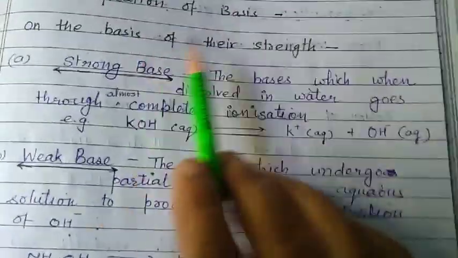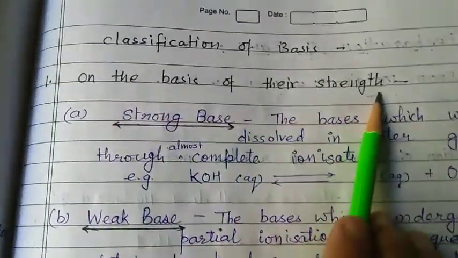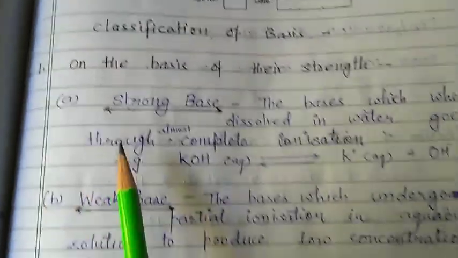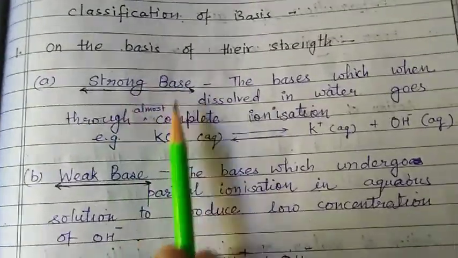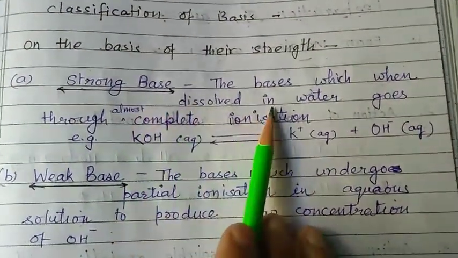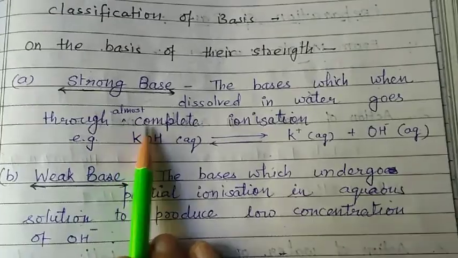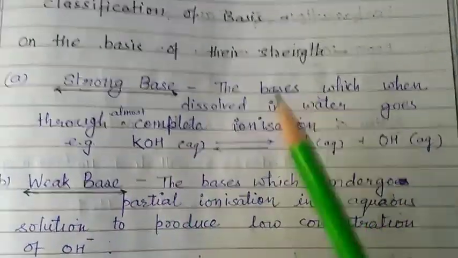Now, classification of bases. Classification on the basis of their strength. Just like the strong acids and weak acids you studied, similarly there are strong bases and weak bases. Strong bases are the bases which, when dissolved in water, go through complete ionization. That means the rate of dissociation is very high.